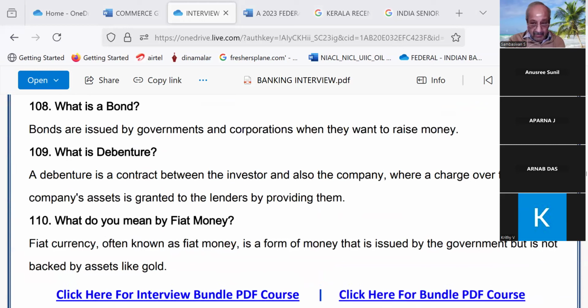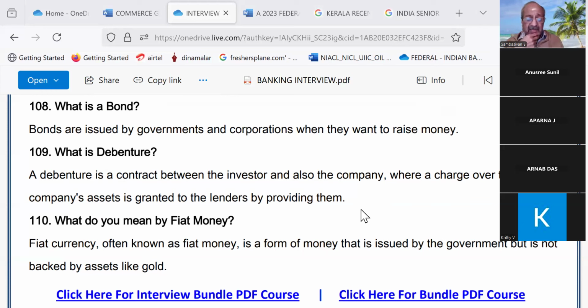What is debenture? A debenture is a contract between the investor and the company where a charge over the company's asset is granted to the lenders by providing them. See, the limited companies normally, when they raise money, they go to the market by raising capital, share capital, equity shares and all. But another way of raising loan is to go to the bank and take a loan. Another way is to go to the public and offer them these debentures.